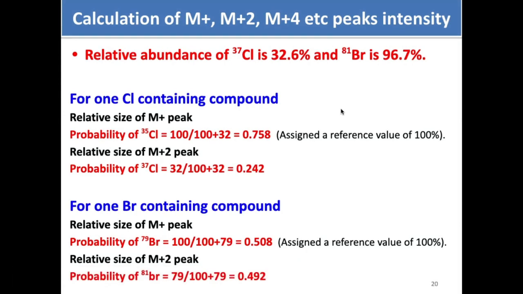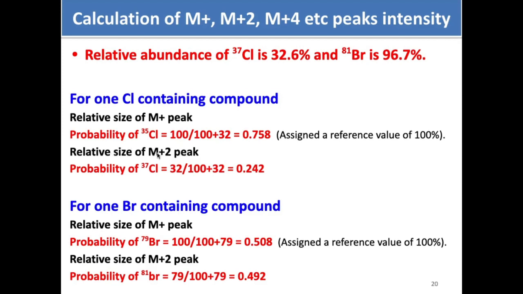So the relative abundance of Cl37 is 32.6%, and Br81 is 96.7%. This is the case when Cl35 is 100% and Br79 is 100%. For one Cl containing compound, the relative size of the M+ peak will be the probability of 35Cl. What will be the probability? Cl35 is 100 divided by 100 plus 32. This is the probability.